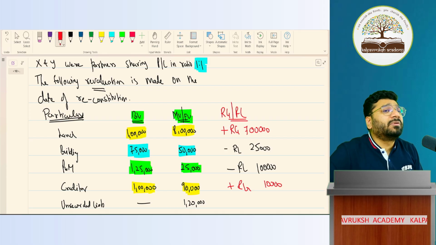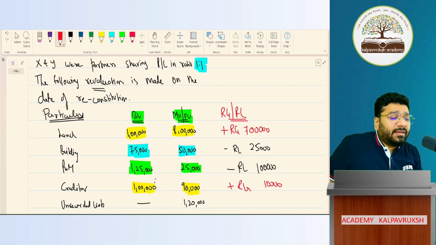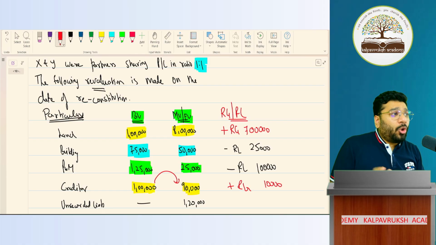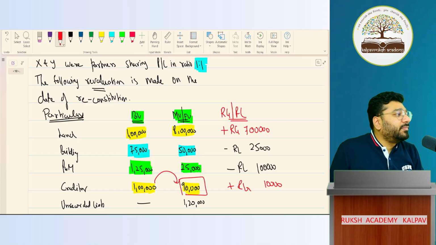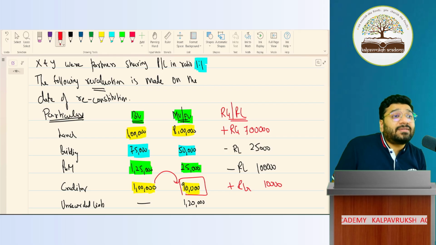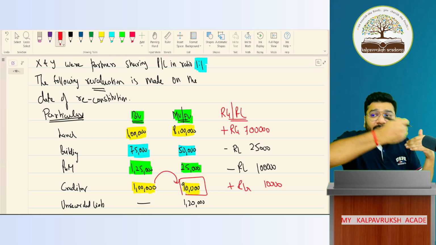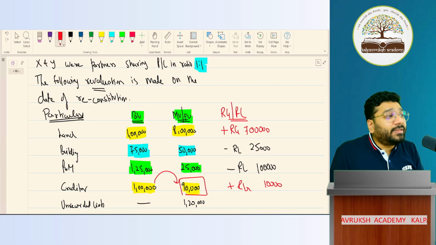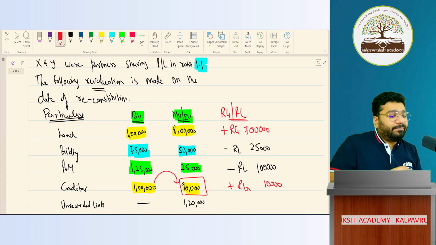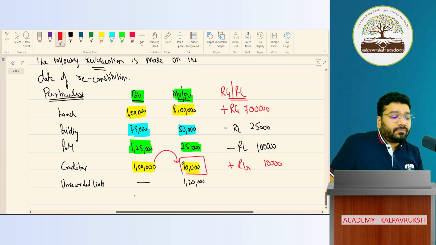Cash discount concept. When I reassess the liability, earlier I was supposed to pay 1 lakh, but after this, I'm supposed to pay only 90,000. So what is my reassessed liability? What is my latest liability? New liability, 90,000 rupees towards the creditor. This is called reassessed liability. I've assessed that my liability is reduced by 10,000 rupees, so paying 90 is more than sufficient. The 10,000 that I'm not going to pay is my gain.